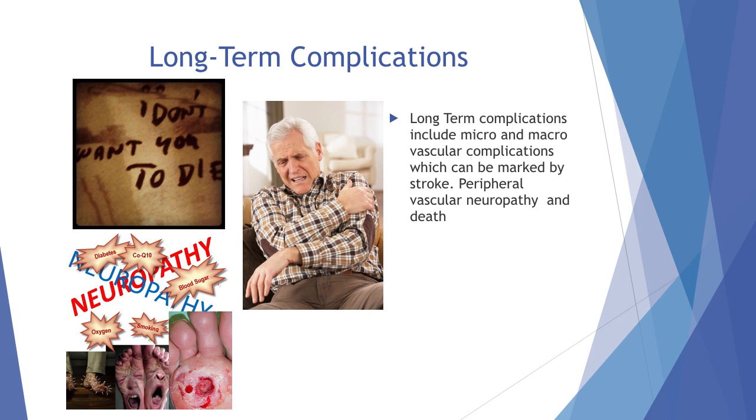Type 2 diabetes is a progressive disease and will get worse if left untreated. Long-term complications include micro and macro vascular complications, which can be marked by stroke, peripheral vascular neuropathy, painfully affecting one's lower extremities, and finally, death.